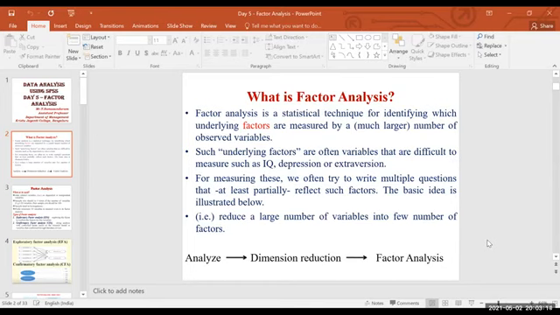For that only we have to do factor analysis. Clear? Once again, I'll repeat. When you have a large number of variables in your research study, and some variables are similar, as I told with 2 examples, we can put all those similar variables under one factor name to confirm that factor.